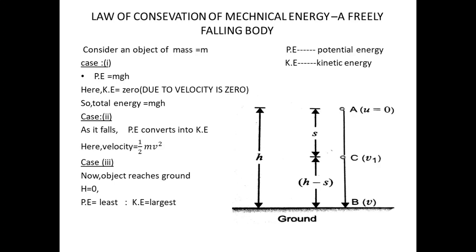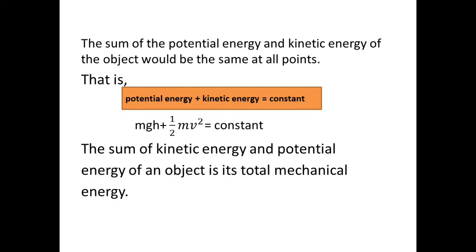However, the sum of potential energy and kinetic energy of the object would be the same at all the points. So we can say potential energy plus kinetic energy is equal to constant, that is, mgh plus half mv square is equal to constant. The sum of kinetic energy and potential energy of an object is its total mechanical energy. Now we can see some activity.